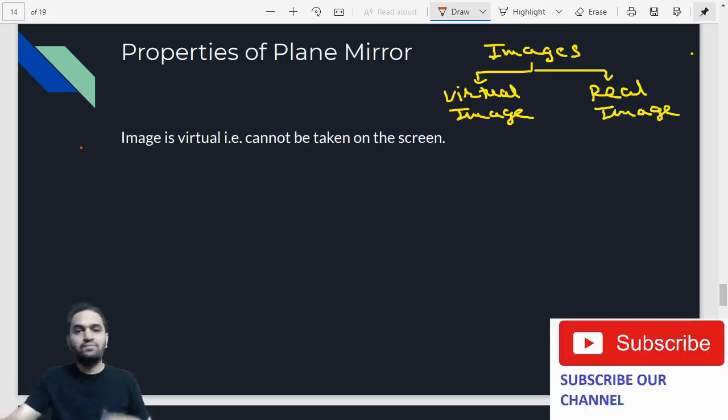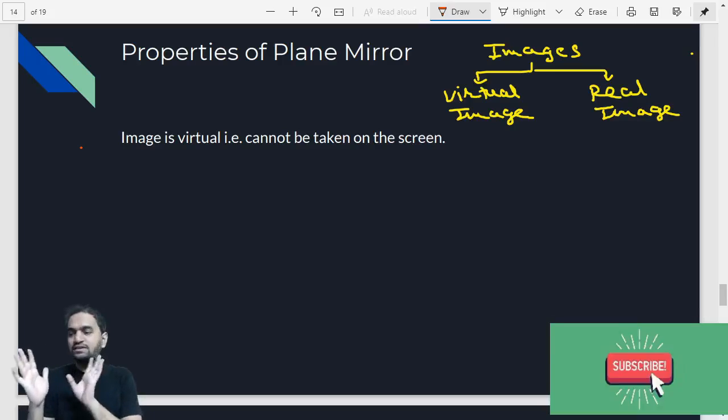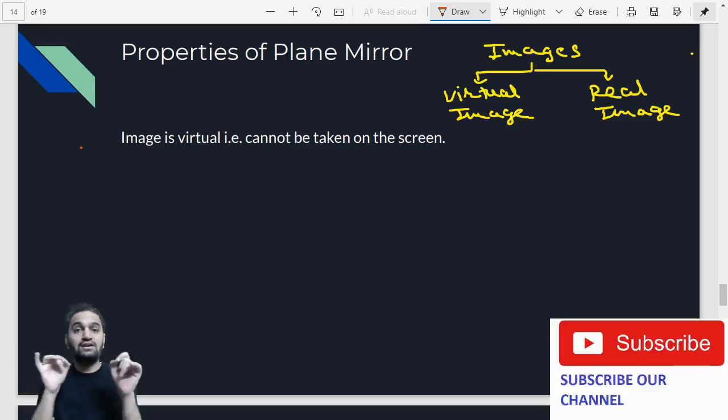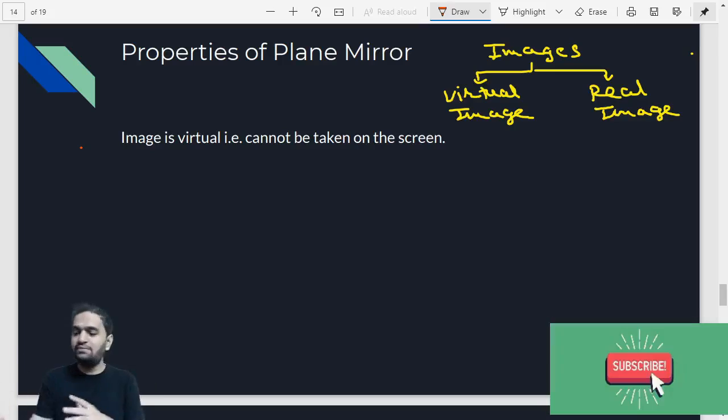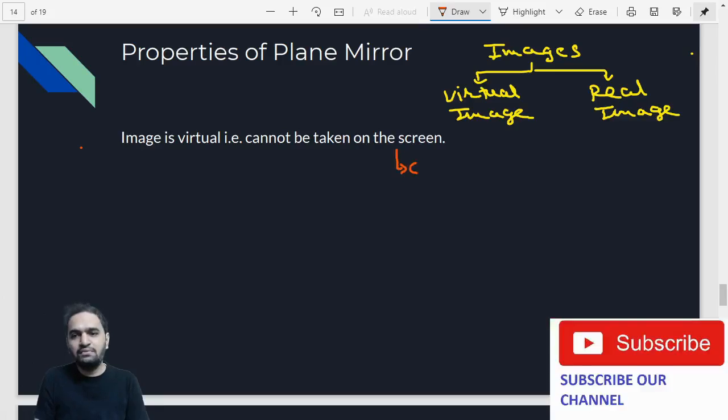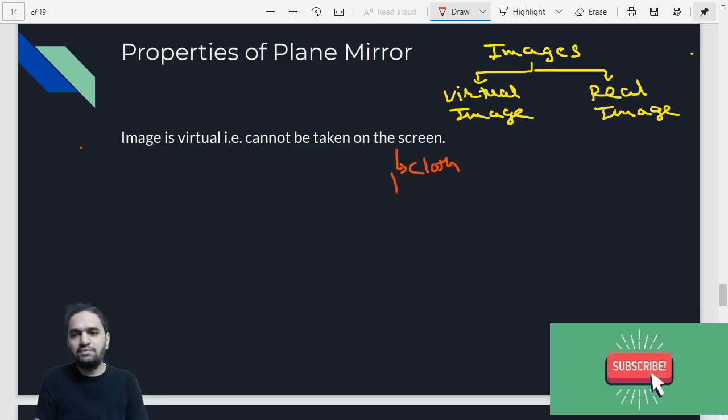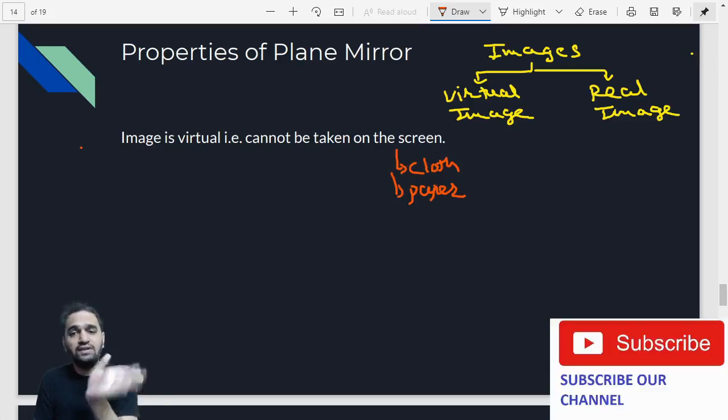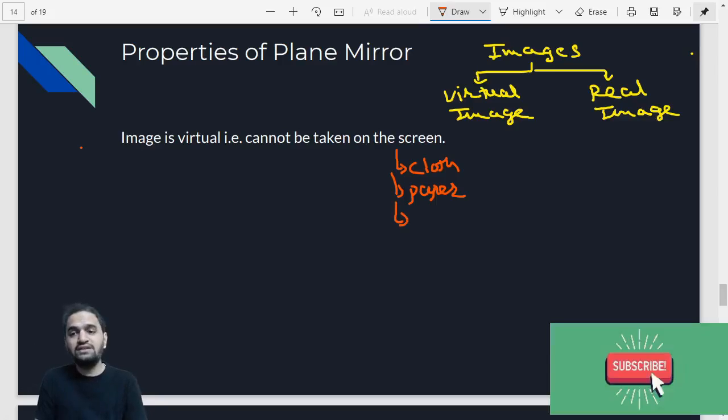For example, suppose you keep a mirror, and suppose you put a screen in front of it. What are the examples of a screen? A screen can be anything. It can be a cloth, it can be a paper, it can even be your hand. Even your hand can act as a screen. So basically it is something on which you are going to observe the object.